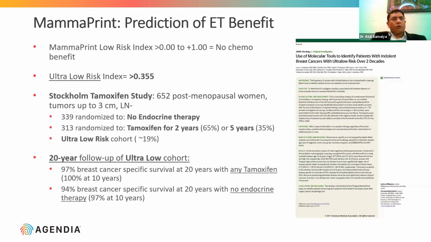So there is a Stockholm tamoxifen study, which followed up the patients up to 20 years, and they have calculated the survival at 20 years for the patients in the ultra low group with tamoxifen and without endocrine therapy. They found there is a marginal difference in that survival, 97 versus 94%, in the patients who are ultra low in the cohort. Next, please.